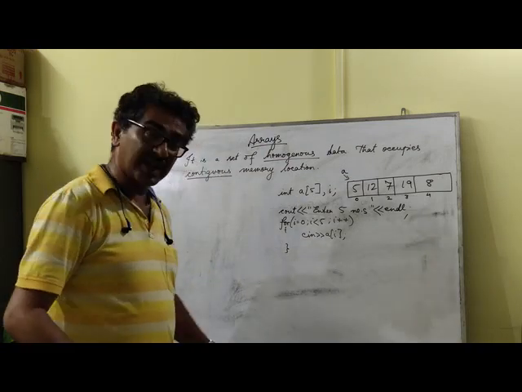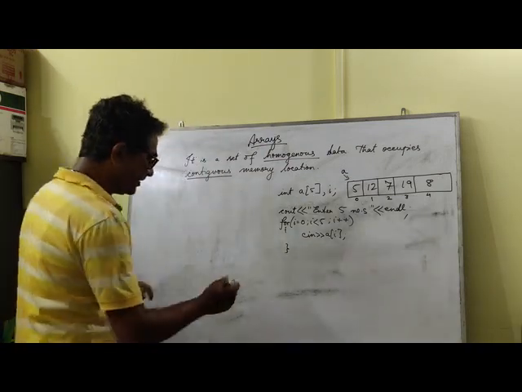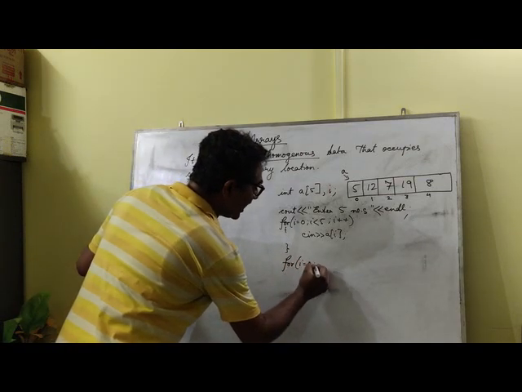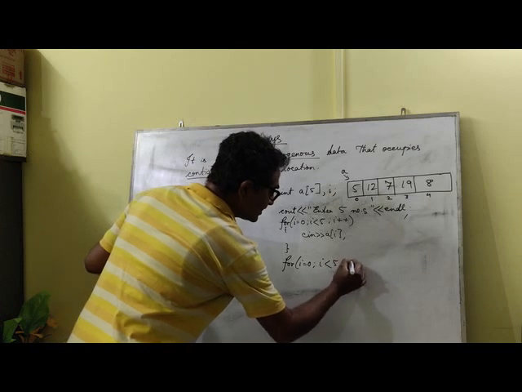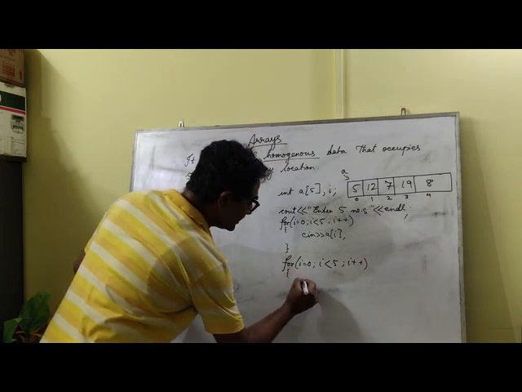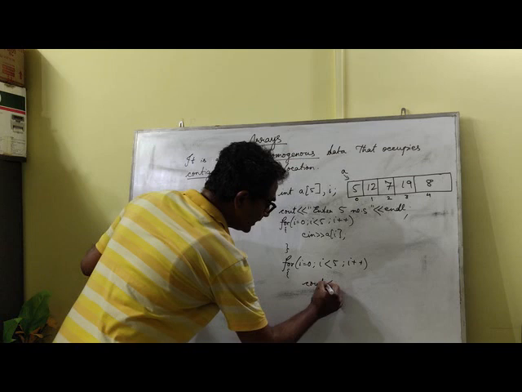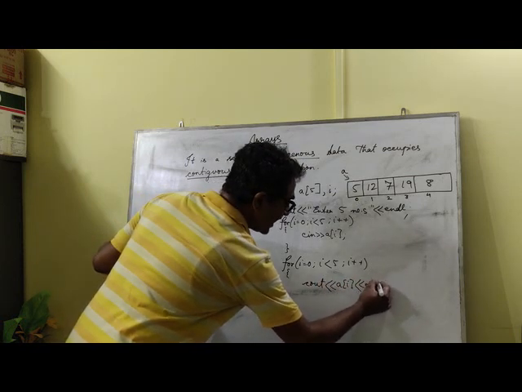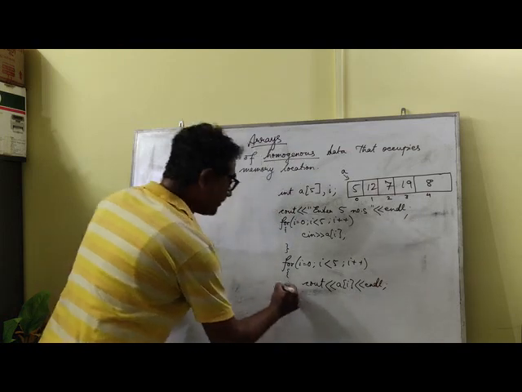So now when I start displaying, a very interesting method of displaying is, for I equal to 0, I less than 5, I plus plus, and here I write cout A of I. What is happening?